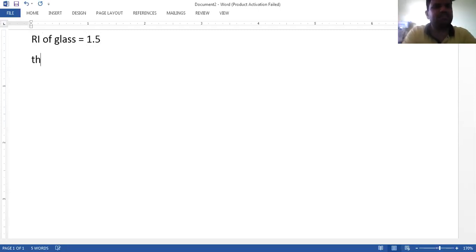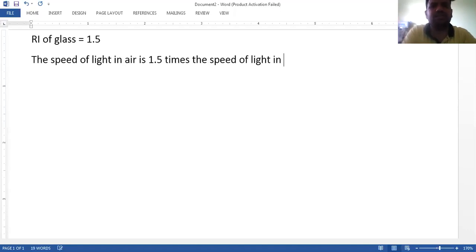It implies that the speed of light in air is 1.5 times the speed of light in glass. Yes or no, beta? That's exactly the meaning of refractive index.